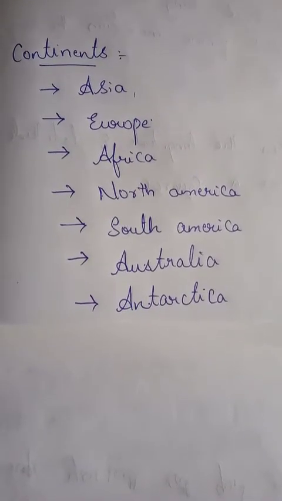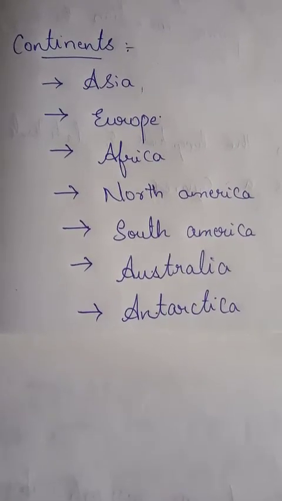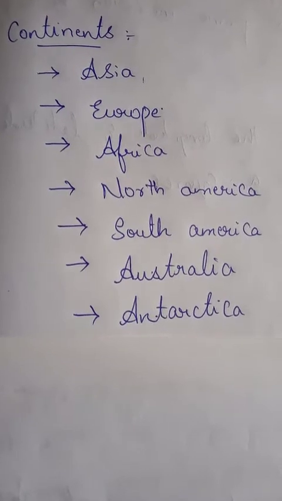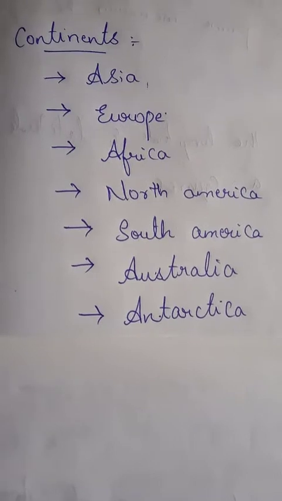Next, we are coming to continents. Continents are totally of seven types: Asia, Europe, Africa, North America, South America, Australia, and Antarctica.